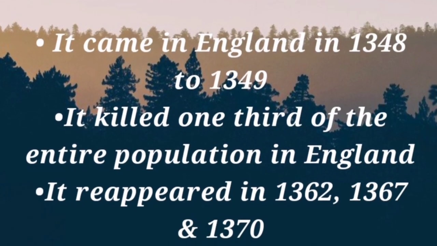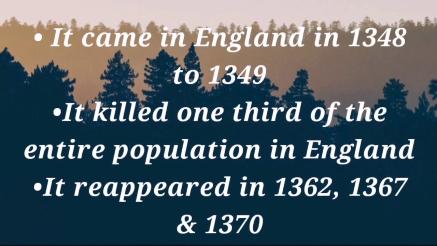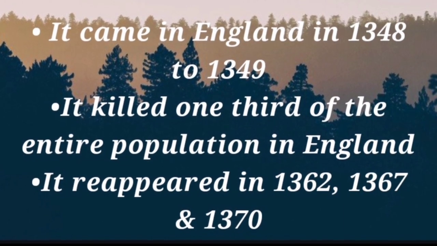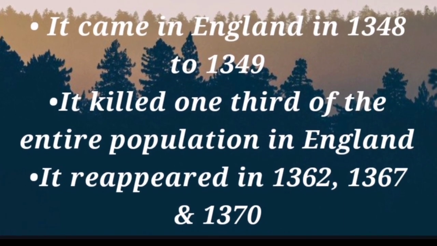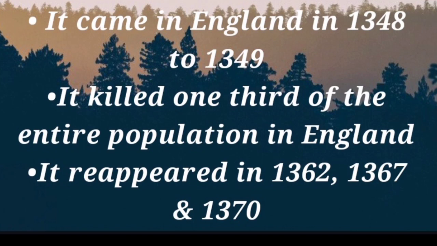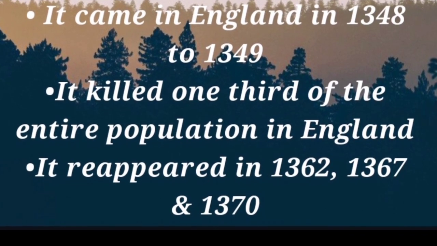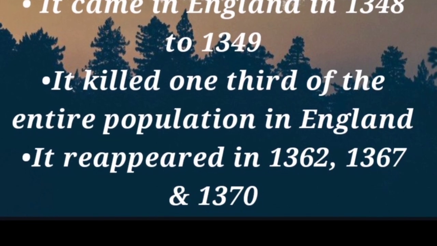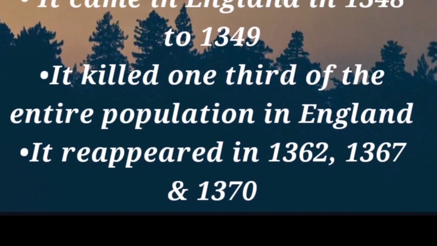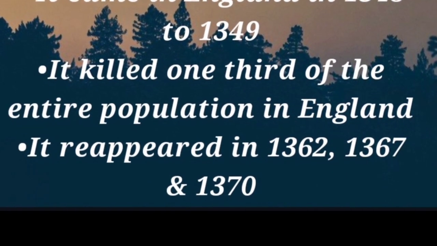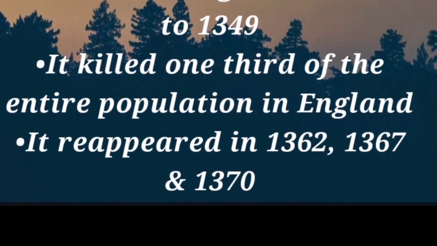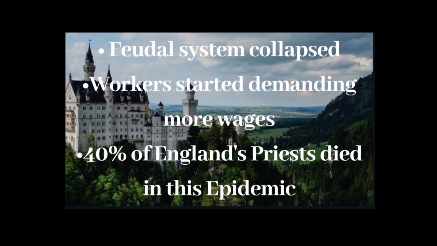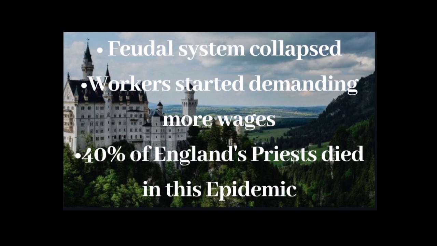In the year 1348 to 1349 it came to England, and it killed more than one third of the entire population of England. And it reappeared in 1362, then 1367 and then in 1370. After this Black Death the feudal system collapsed, which was very strong earlier.